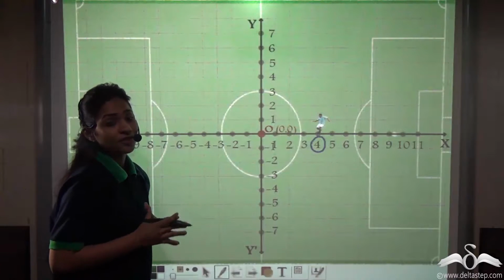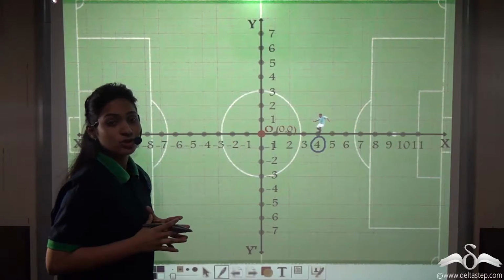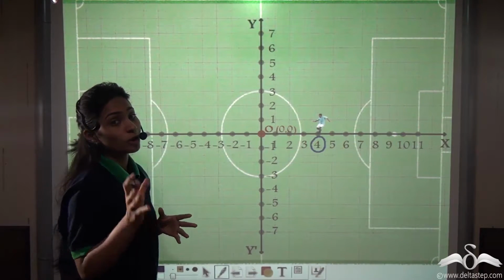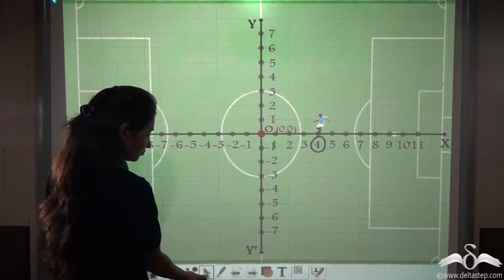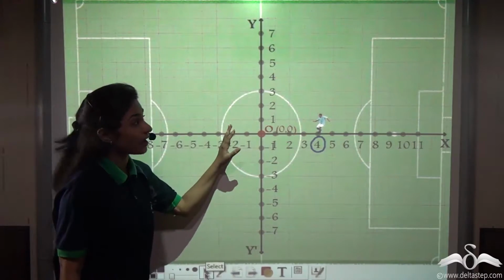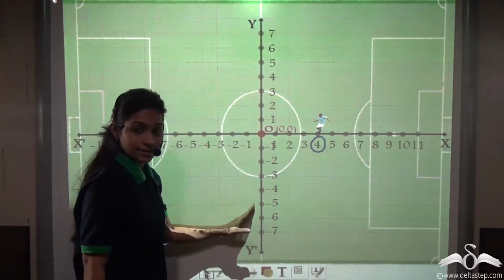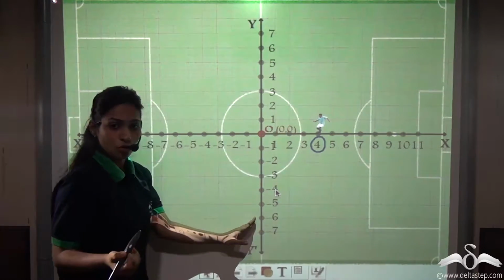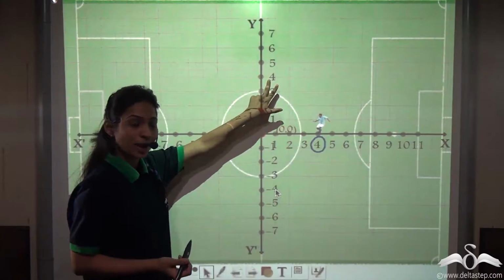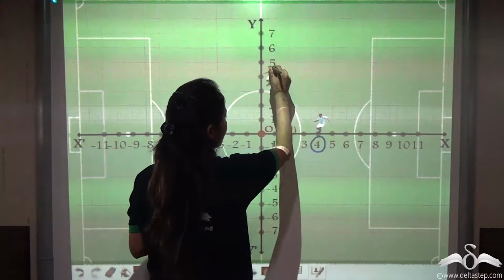Now what if he asks him to stand at position 4 on the y-axis? Can you tell me where he will stand? Position 4 on the y-axis. So this is the y-axis and position 4. This is 4 and this is -4. So no confusion. The only 4 on the y-axis. So he will go and stand here.